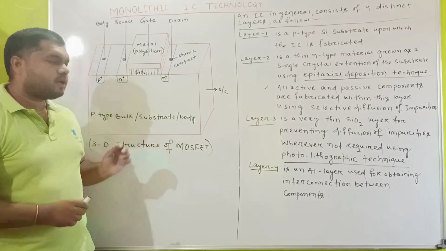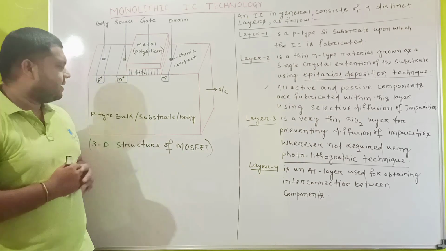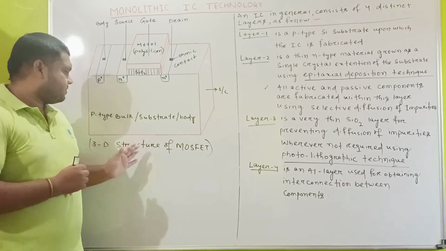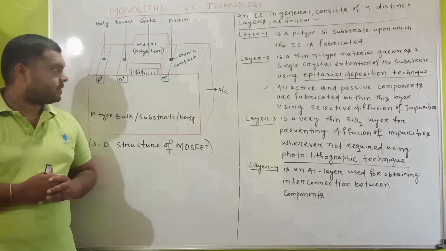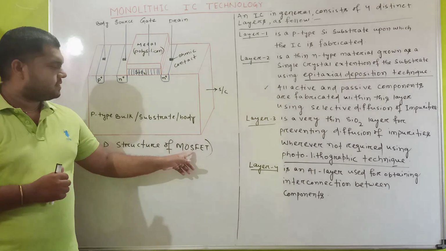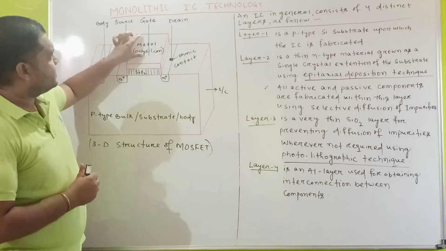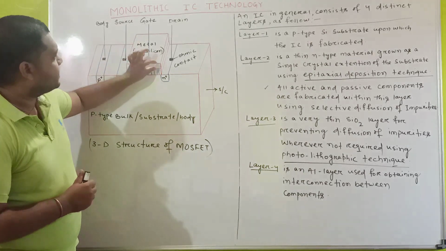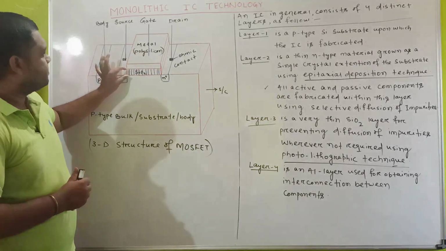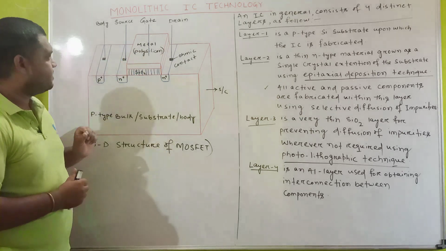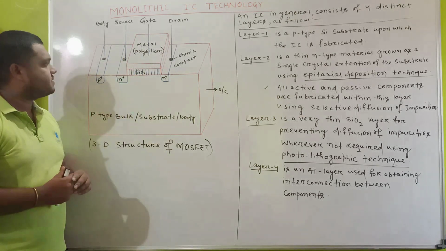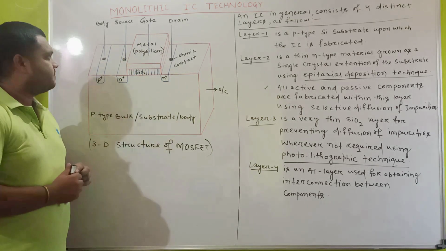Now look at the cross sectional view of the integrated circuit. This is the three-dimensional structure of a MOSFET, that is, metal oxide semiconductor field effect transistor. This layer is metal, up to this thickness. Up to this thickness, this is oxide. Here we are using silicon oxide, and this is the semiconductor.